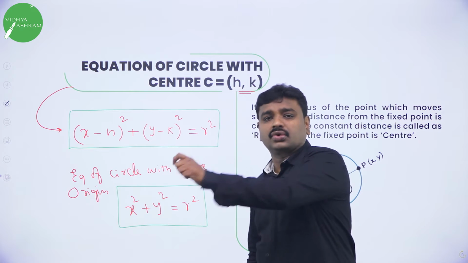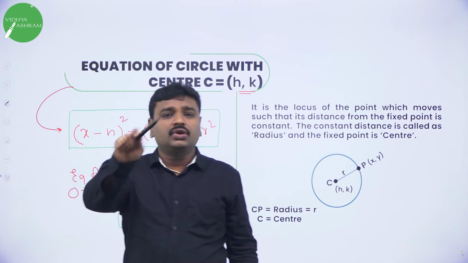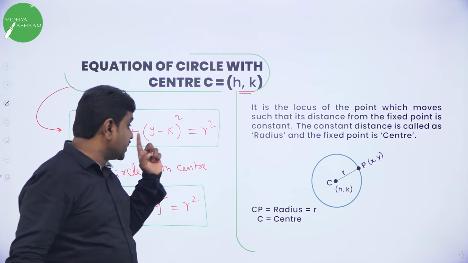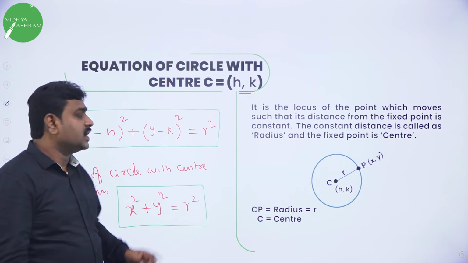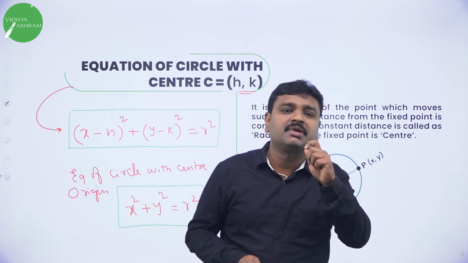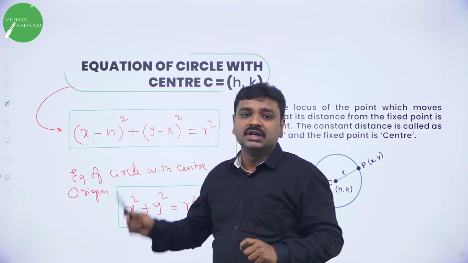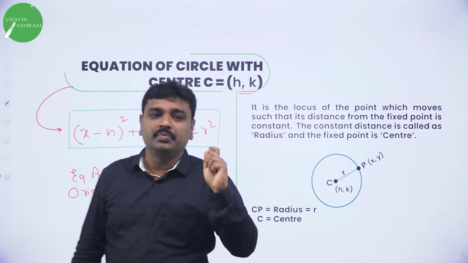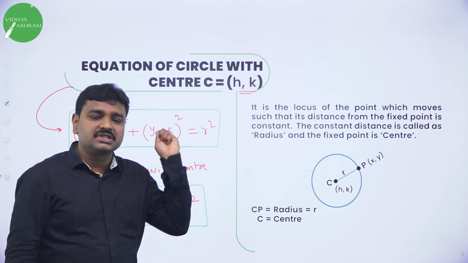x square plus y square equal to r square always represents a circle with center origin and radius r. And what is the equation of circle with center h comma k? (x minus h) the whole square plus (y minus k) the whole square equal to r square, where h comma k is the center and r is the radius. So now you are thorough with two equations, and we'll solve simple 1 mark problems based on this.